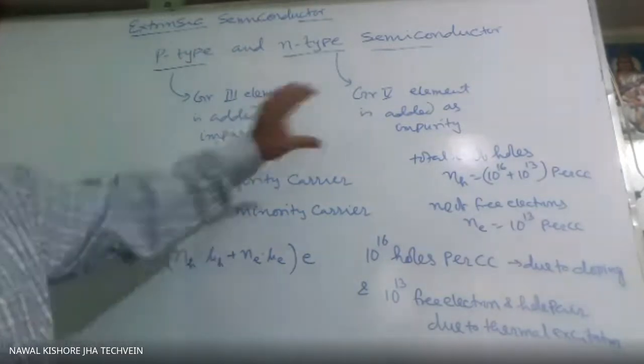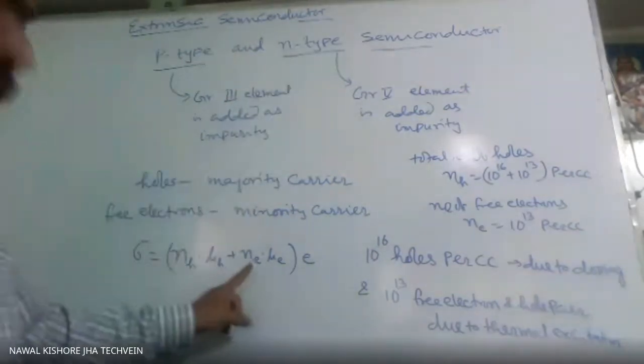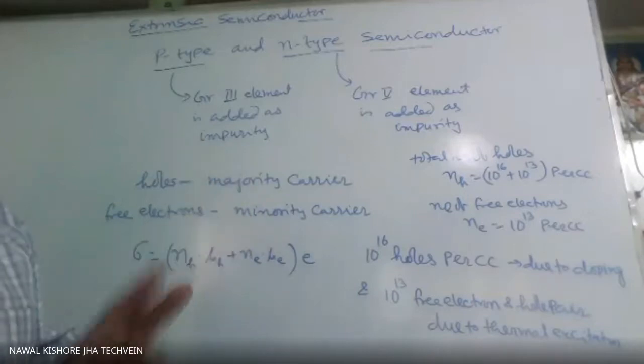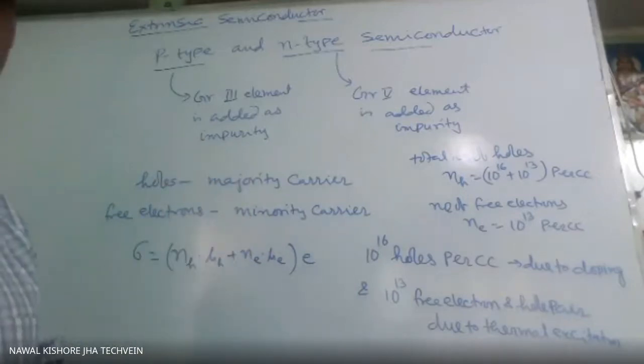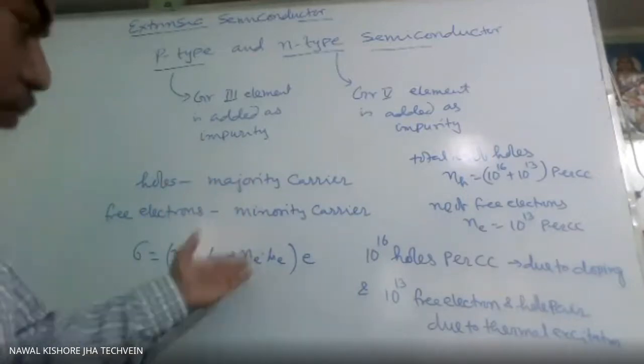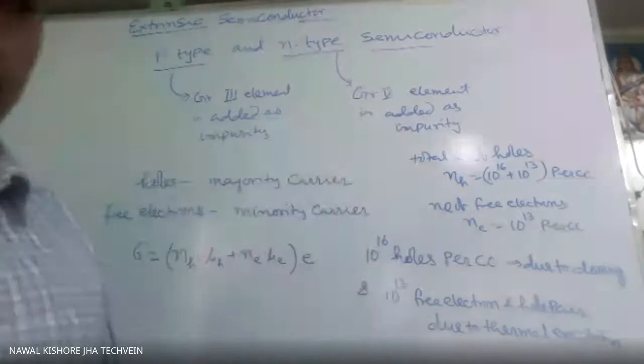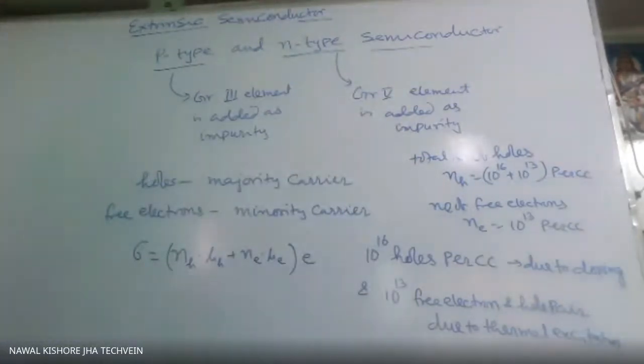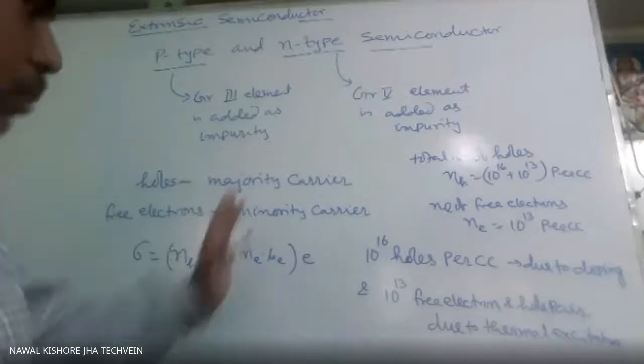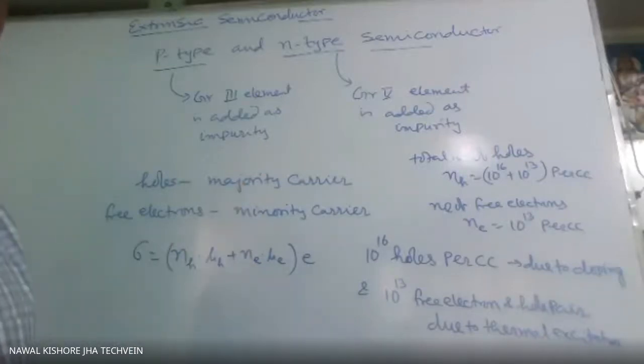Whereas in case of good conductor, what will be? Number of free electrons is of the order of 10 to the power 22 or 10 to the power 23 per cc. So much more than this. So conductivity of conductor is much more. But in the semiconductor, its conductivity is not zero now. Even at 0 Kelvin also, its conductivity is not zero. It will not behave as an insulator. So this is P type.